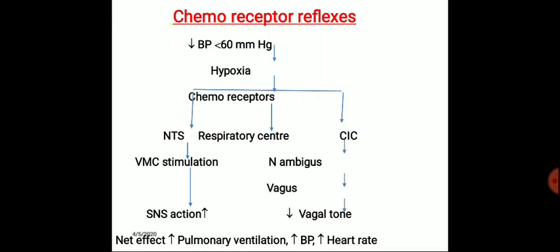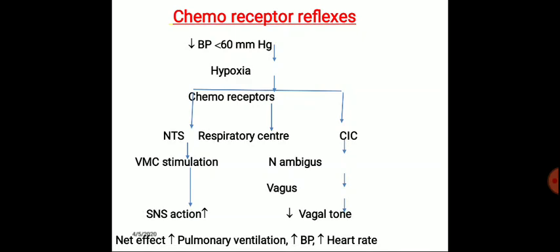When there is a fall in blood pressure below 60 mmHg, hypoxia occurs. When there is hypoxia, chemoreceptors are stimulated, which affects the nucleus tractus solitarius, respiratory centers, and cardiac inhibitory centers. When the chemoreceptors are activated, the vasomotor centers are stimulated, causing increased action of the sympathetic nervous system.